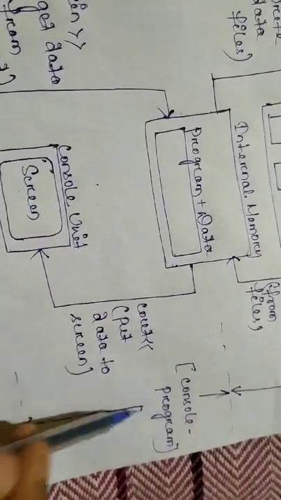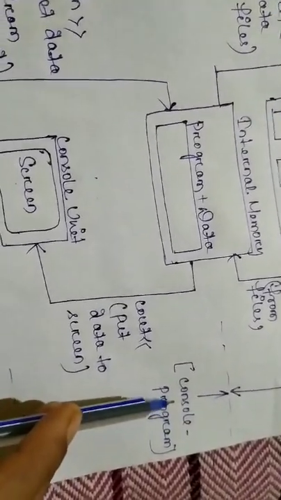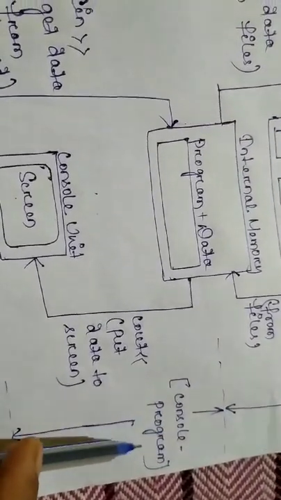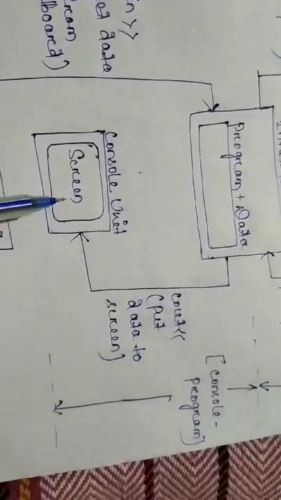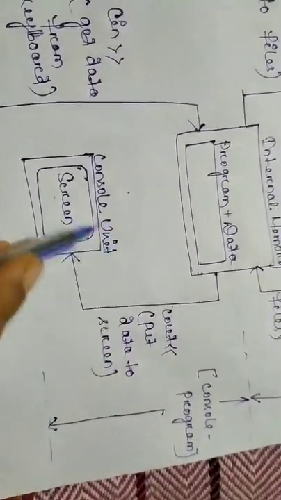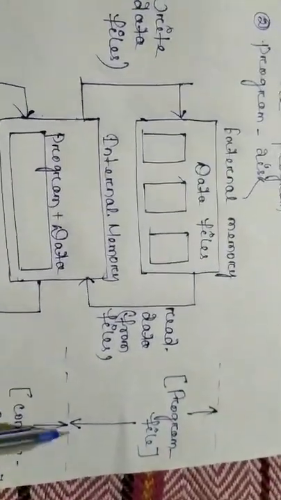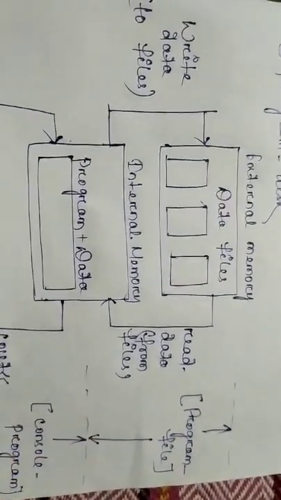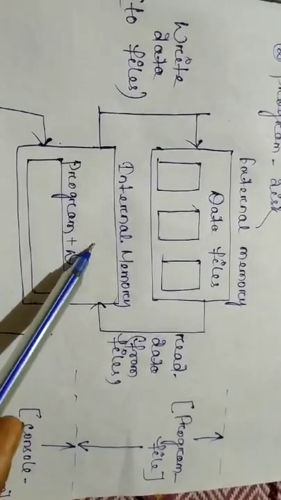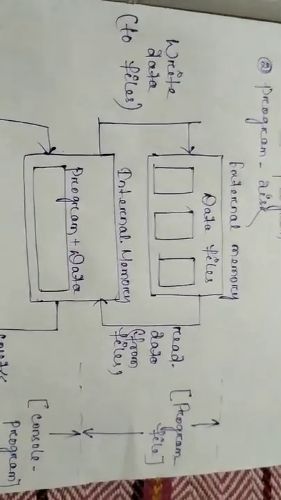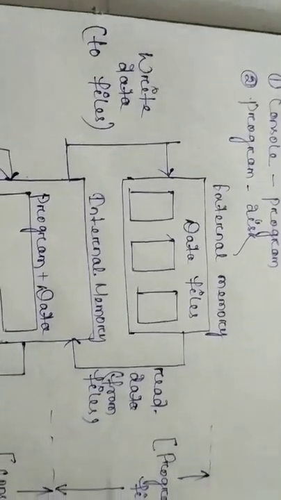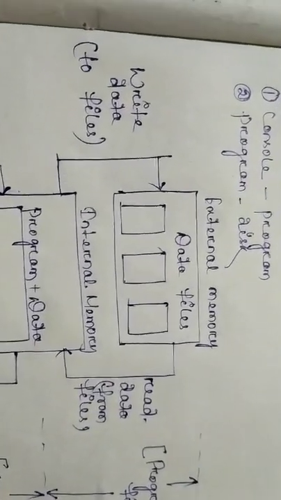When we are communicating between the console unit and the program, we include only these devices, the internal memory and the screen. But when we are communicating between the program and a file, that is between internal memory and external memory: write data to files, read data from files.